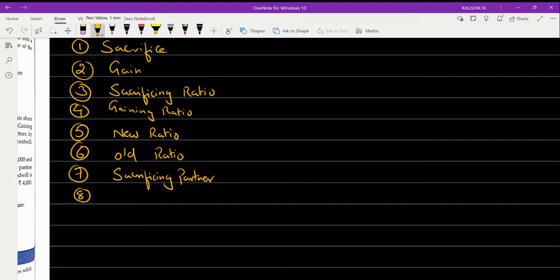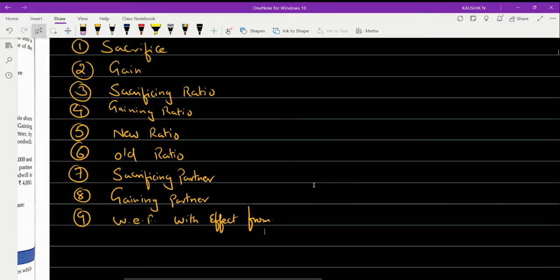In my previous example, it was partner B who was the sacrificing partner, and obviously you will have a term called gaining partner. So in the above example, it was partner A who gained the benefits. And finally, we will come across a word like WEF. This is nothing but with effect from. These are all the key terms which we'll be using in this chapter.